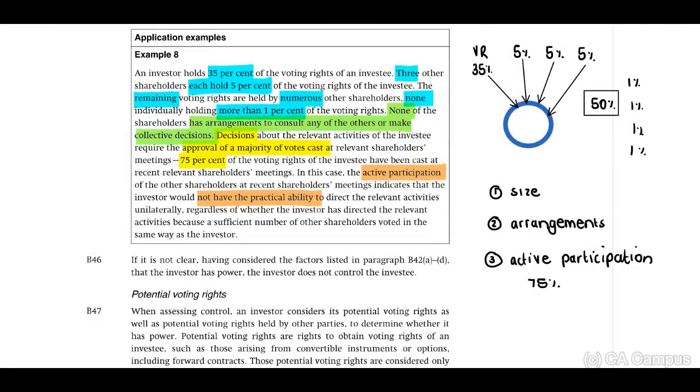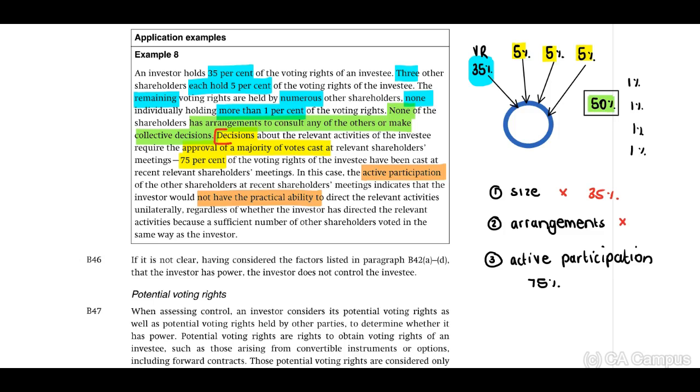Example 8, the scenario indicates that the investor holds 35%, 3 other investors each hold 5%, 5%, 5%. And then the remaining 50% is held by quite a few, numerous other shareholders, none of them owning more than 1%. Now, our first question, the size will not give the investor a right. The size is 35%. Is there a separate arrangement? None, which we are able to identify. Then they indicate to us